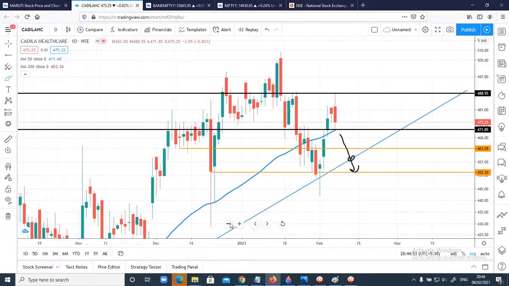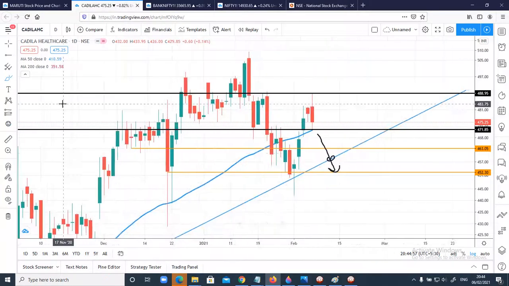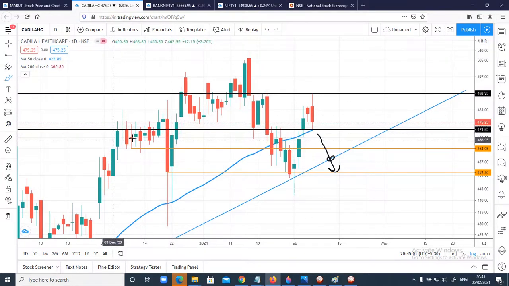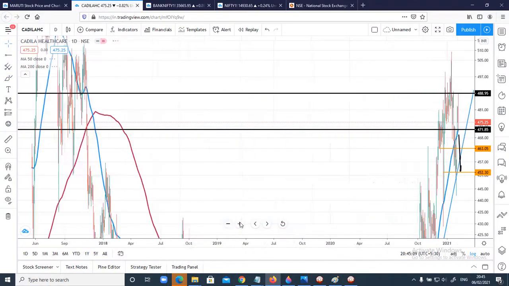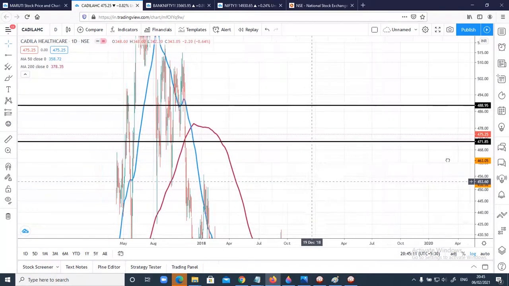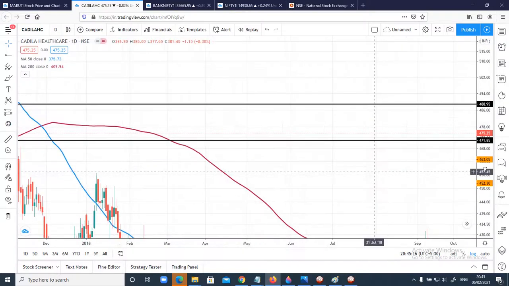Now in case I need to see how the previous behavior was, the reason I marked this high and low, as I've said in the previous video, is because I check what has happened previously whenever prices have entered this range. I see the behavior, then I decide what direction I should take. Okay, so we have a range here as well. So let's check what has happened here exactly, so that we'll have an idea.